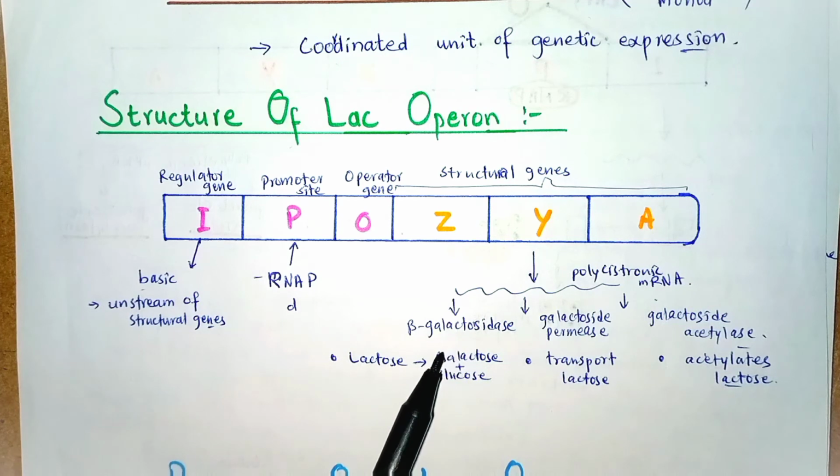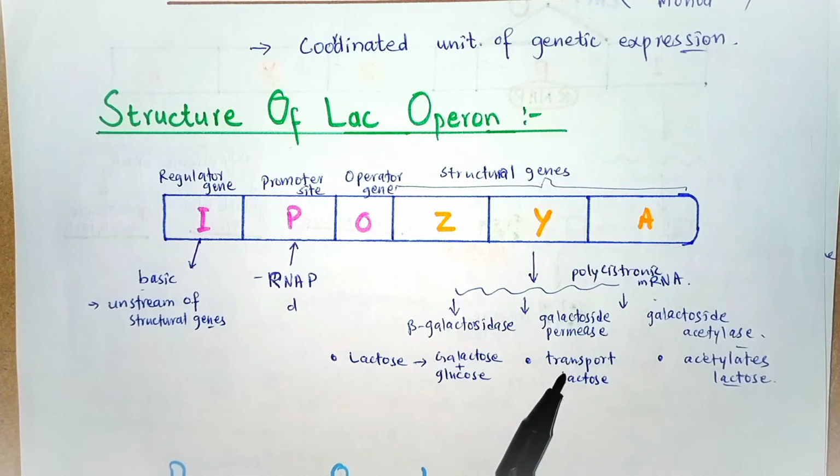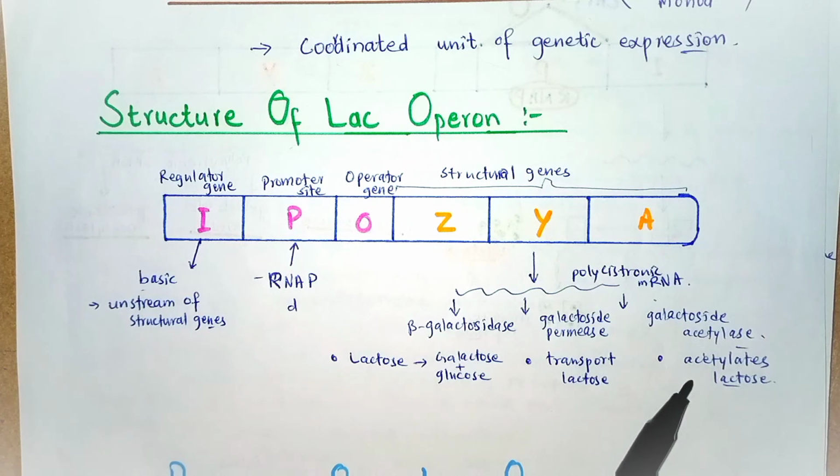The enzyme beta galactosidase hydrolyzes lactose into galactose and glucose. Galactoside permease is responsible for the transport of lactose into the cell, and the lac A gene codes for thiogalactoside transacetylase, which acetylates the lactose.